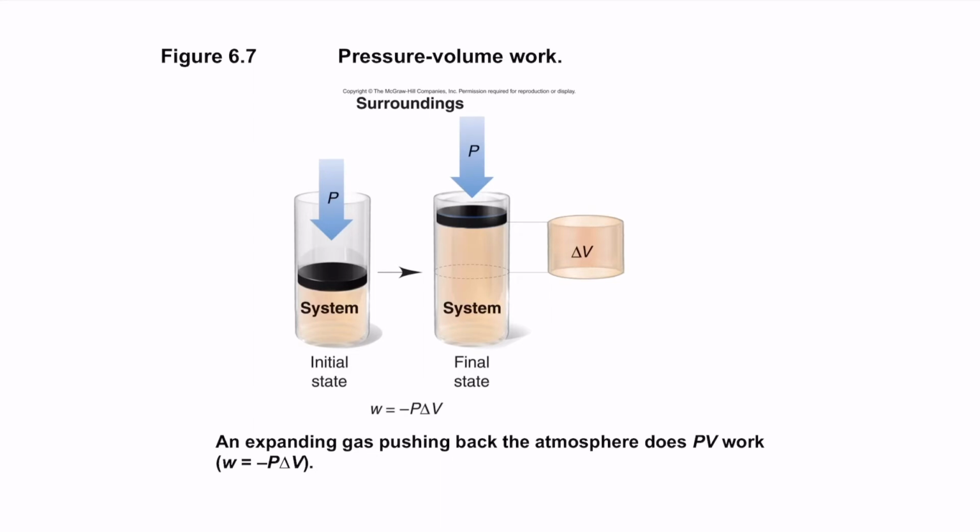So what is the pressure volume work done? Initially you have a volume V1 and you're changing the volume to V2. So the work done here is given as minus P times delta V, at the same pressure. Notice that the work is done by the system, so it is negative here.